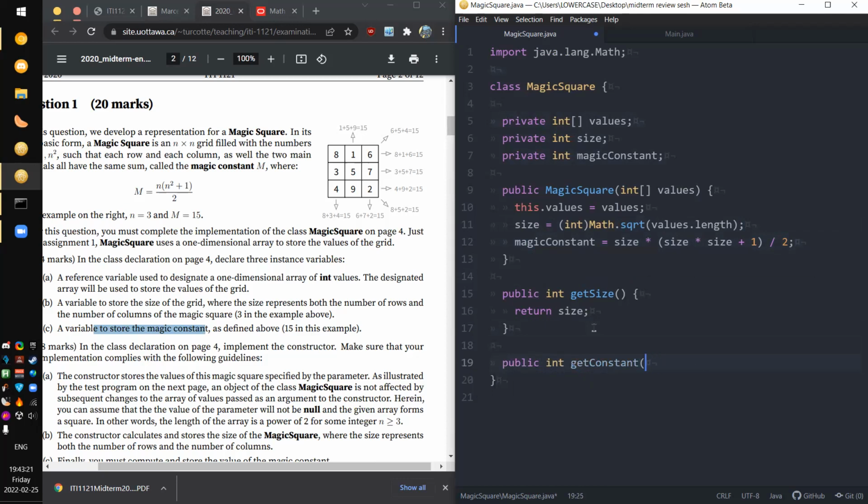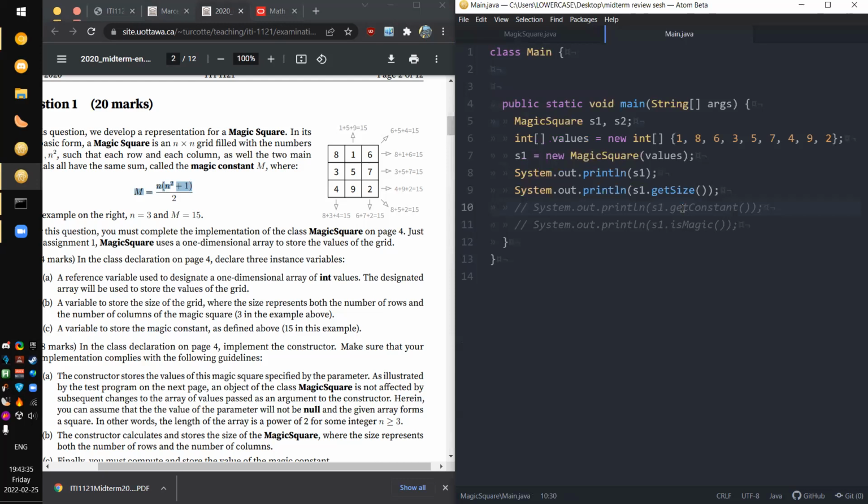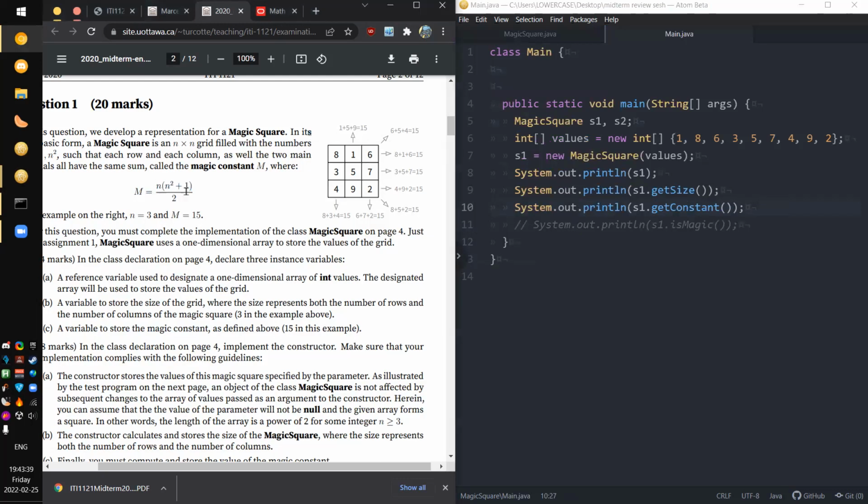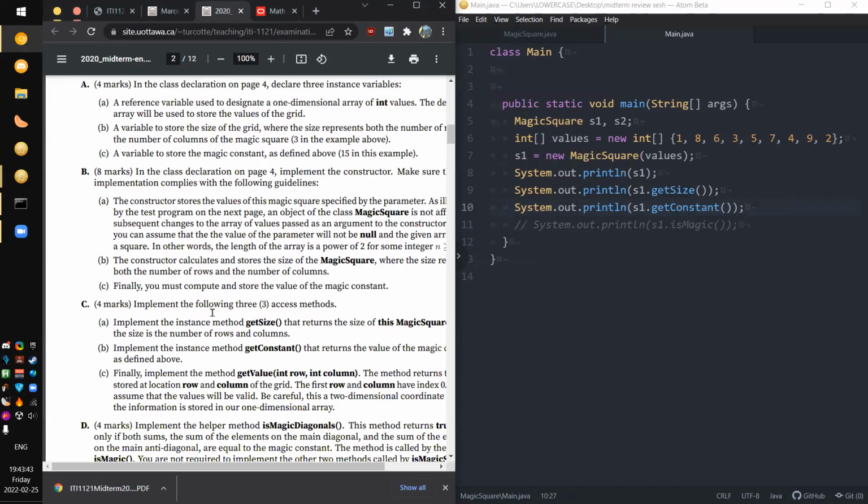Yeah. Basically, I think questions like these just hold you by the hand the whole way through. You just have to hop through a lot of hoops. It's giving you the equation, you plug in the equation, you call it a day. Return magic constant. And now we can put this back. And yeah, that's 15. It matches what we got here. So that is part A done.